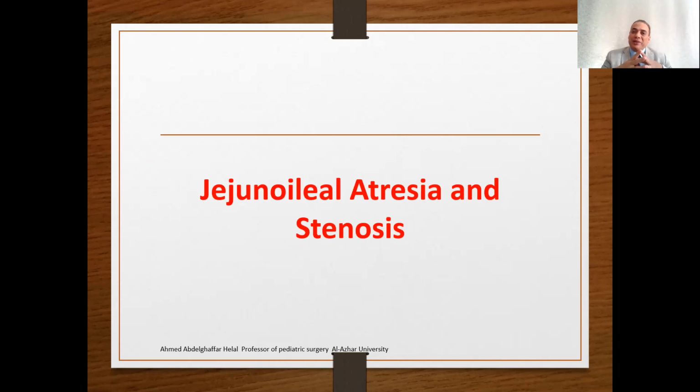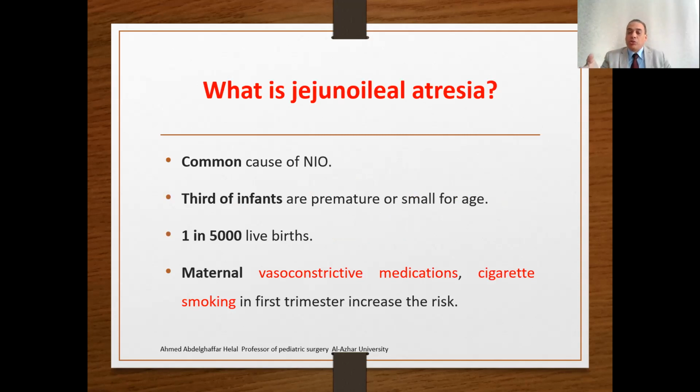Now we will shift to the second atresia, jejunal-ileal atresia and stenosis. After the duodenum, anatomically we have the jejunum and ileum. Both may be affected by atresia or stenosis like the duodenum. Also, it is a common cause of neonatal intestinal obstruction. About a third of the infants are also premature and small for age. The incidence is reported to be about 1 in 5,000 live births. No clear etiology. However, maternal use of vasoconstrictor medications may be incriminated. Also, cigarette smoking during the first trimester may increase the risk.